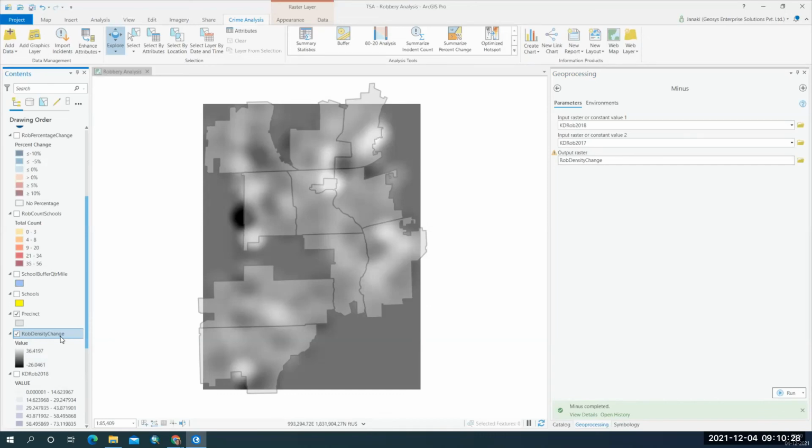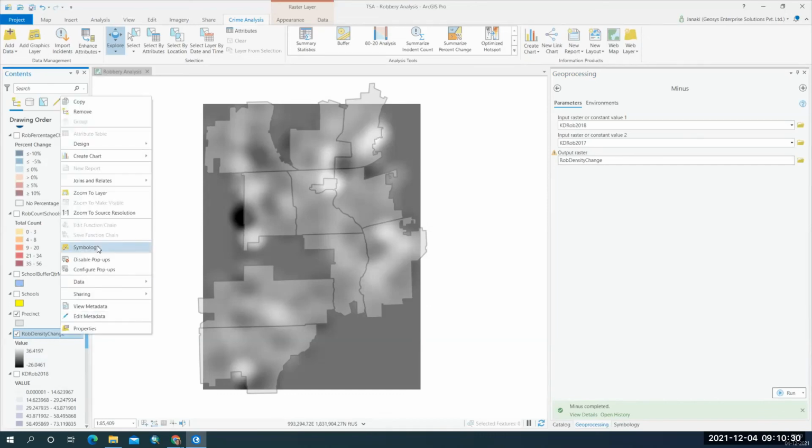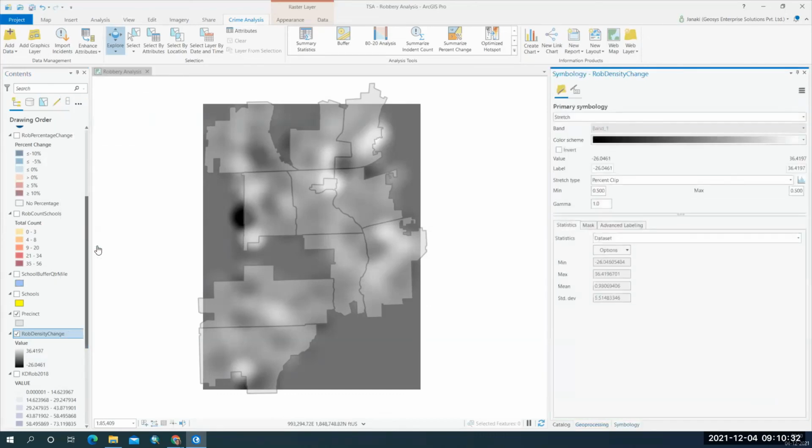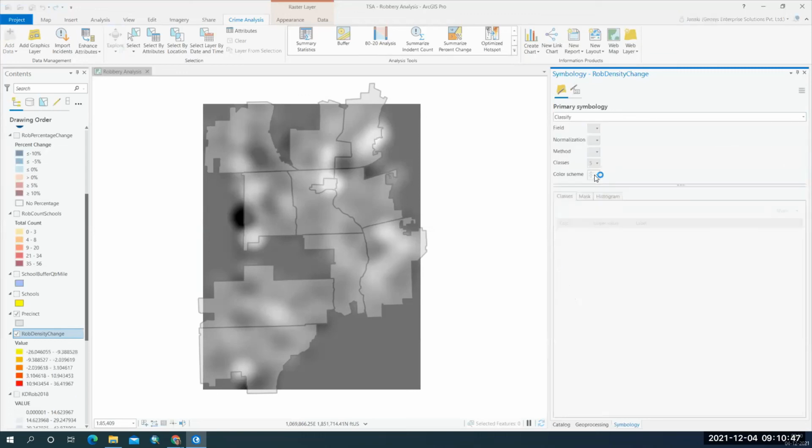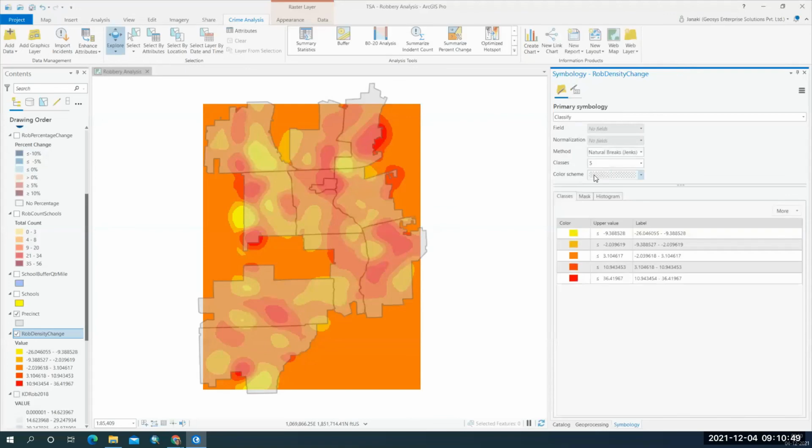So if you want to change the color, you can go and change the color here. And I want to classify the group of values. So I'm giving here, and you can give any color you like.